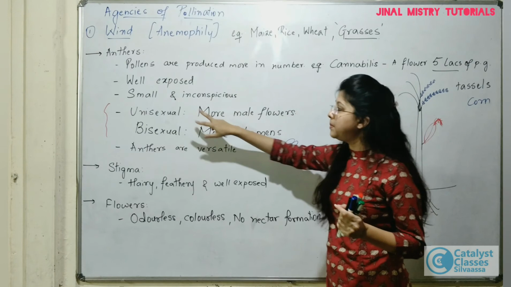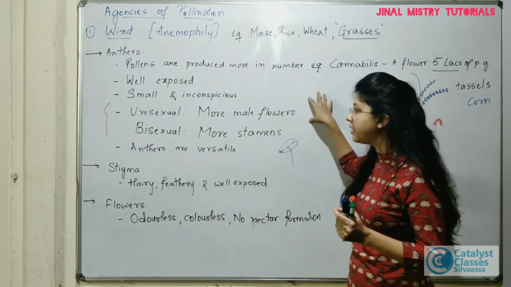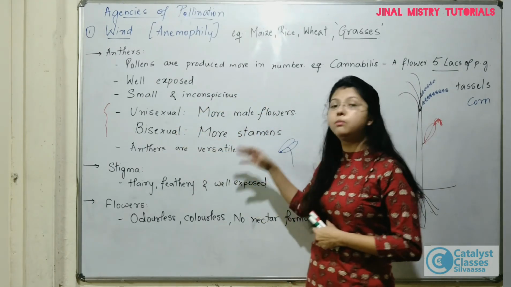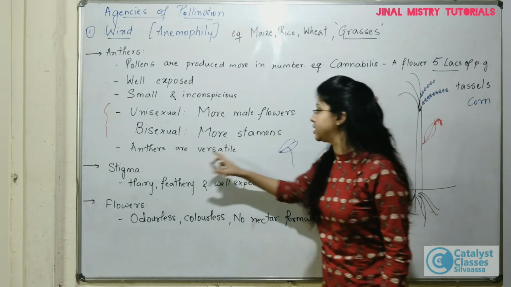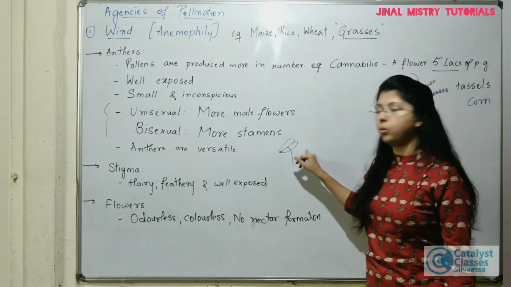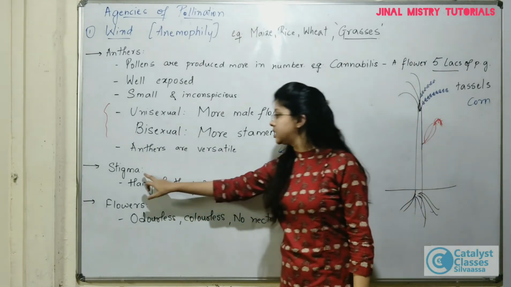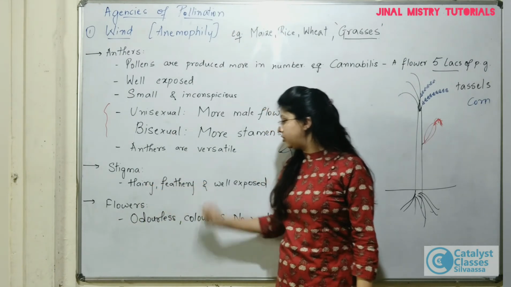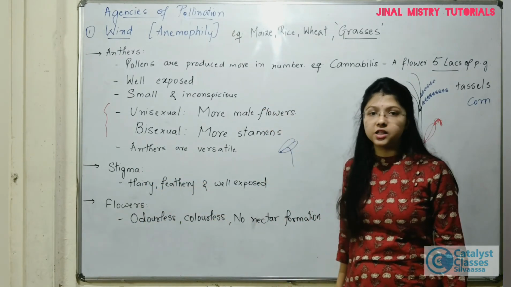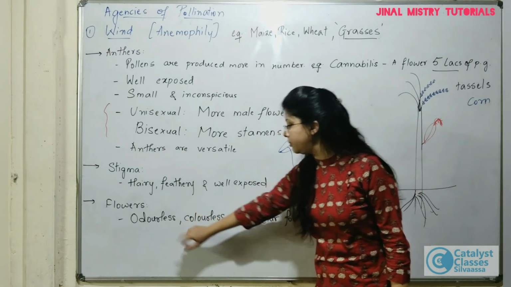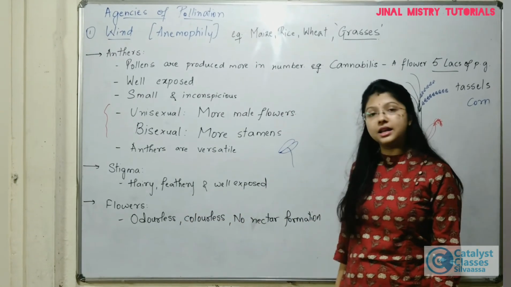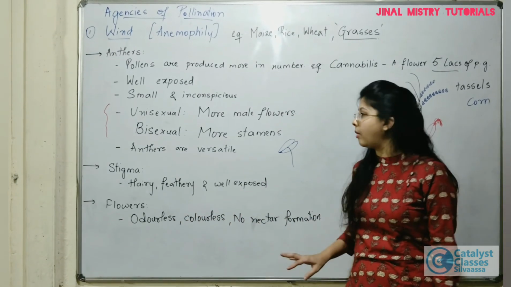If the plant is unisexual, there will be more male flowers present. If it is bisexual, there will be more stamens present. And the anthers will be versatile, whereas the stigma will be hairy, feathery, and again very well exposed. Flowers here will be odorless, colorless, and with very little or no nectar formation.